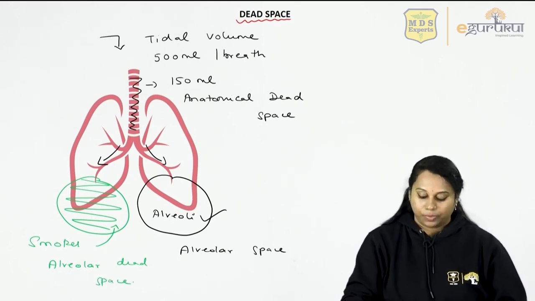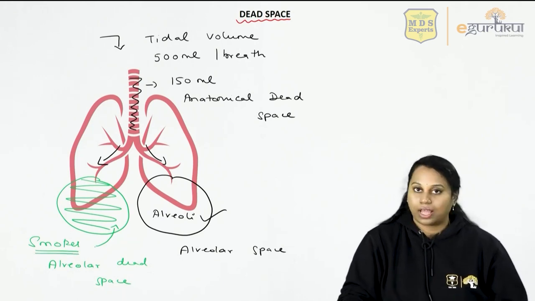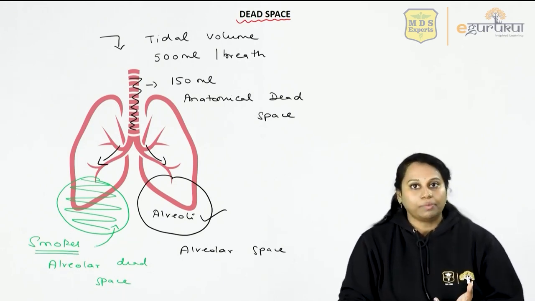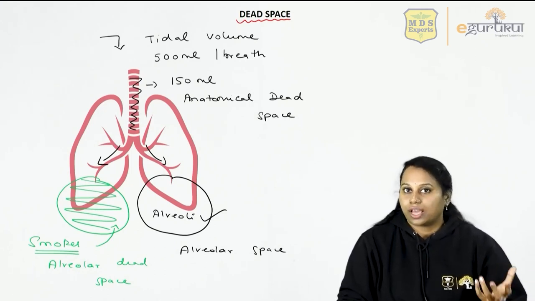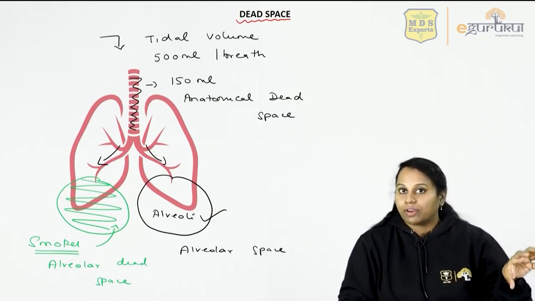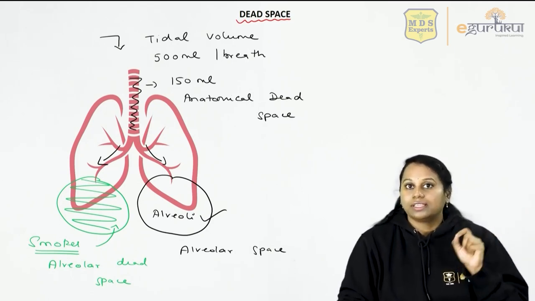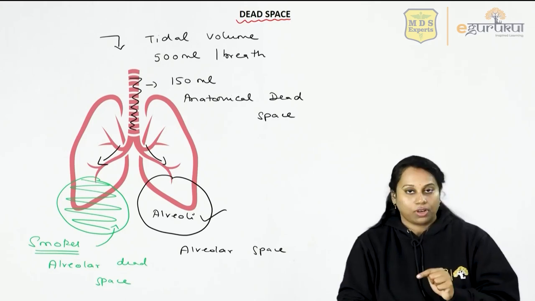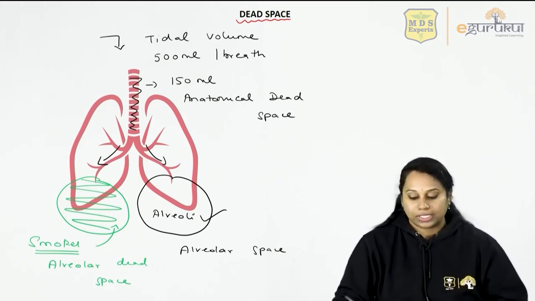Alveolar dead space. So who will have alveolar dead space? Smokers could have alveolar dead space, or any person with any alveolar disease or damage to the alveoli. The damaged alveoli, which are not taking part in gas exchange, will contribute to alveolar dead space. In any normal person, alveolar dead space is 0.